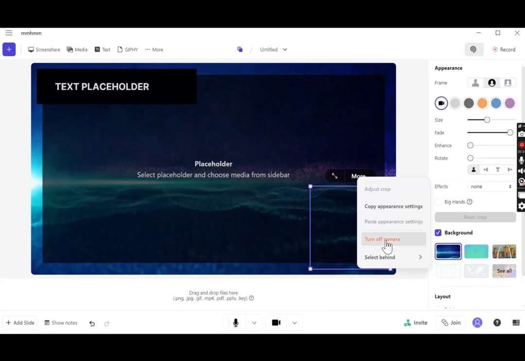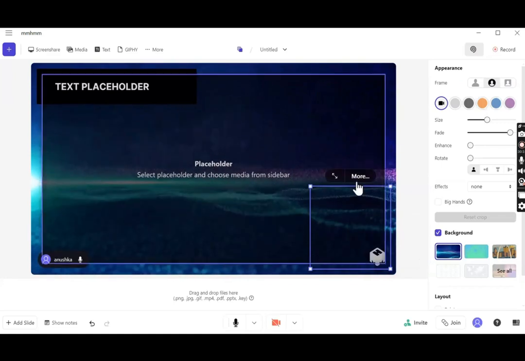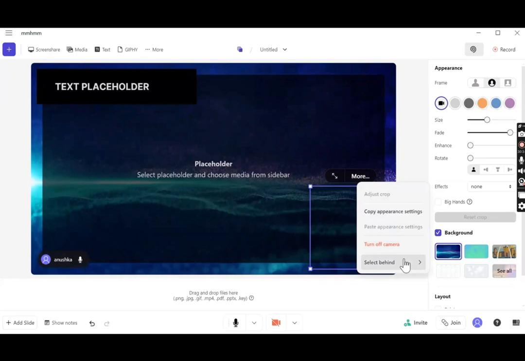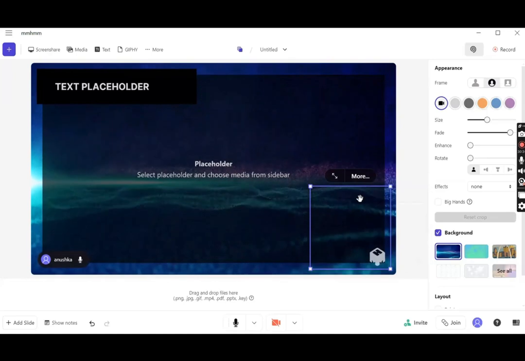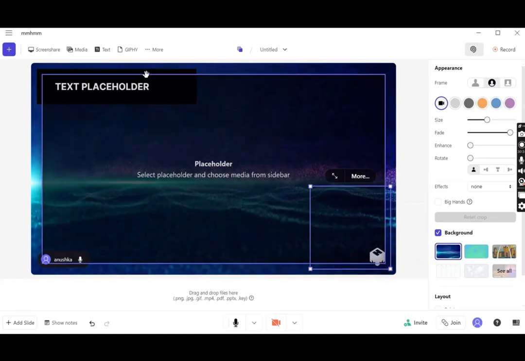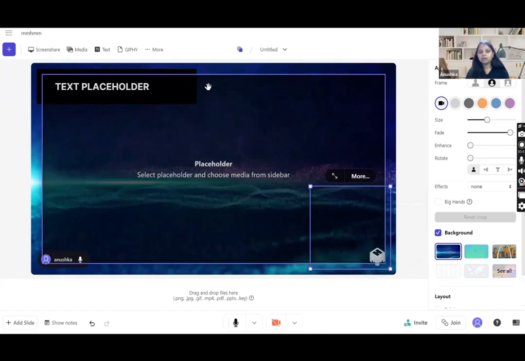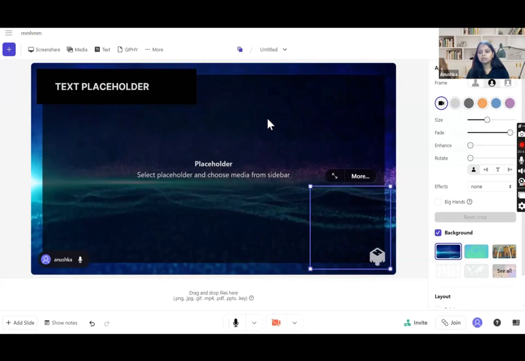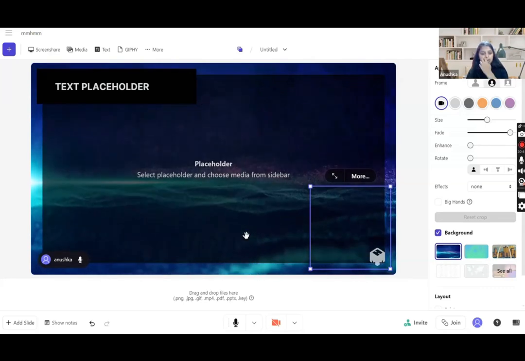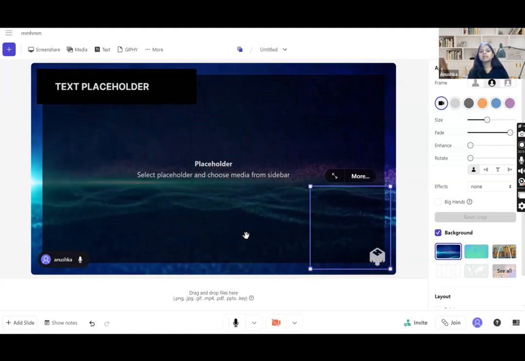Turn off camera. Yeah, so I guess it is not helping us right now. No problem. So here you can see a square in the right hand side. Yes? Is it visible? Guys, let's see after the chat box.